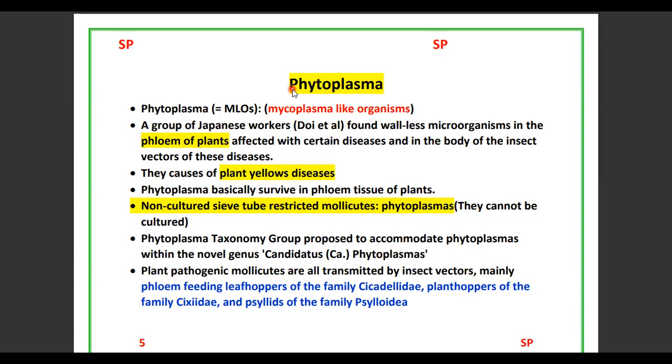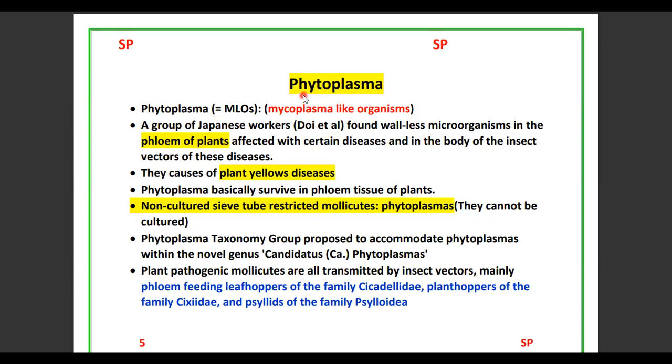And phytoplasma and spiroplasma both have almost similar characters. Both are attacking the phloem part in the higher plants. So both affect the phloem part of the plant, especially sieve cells and sieve tubes.